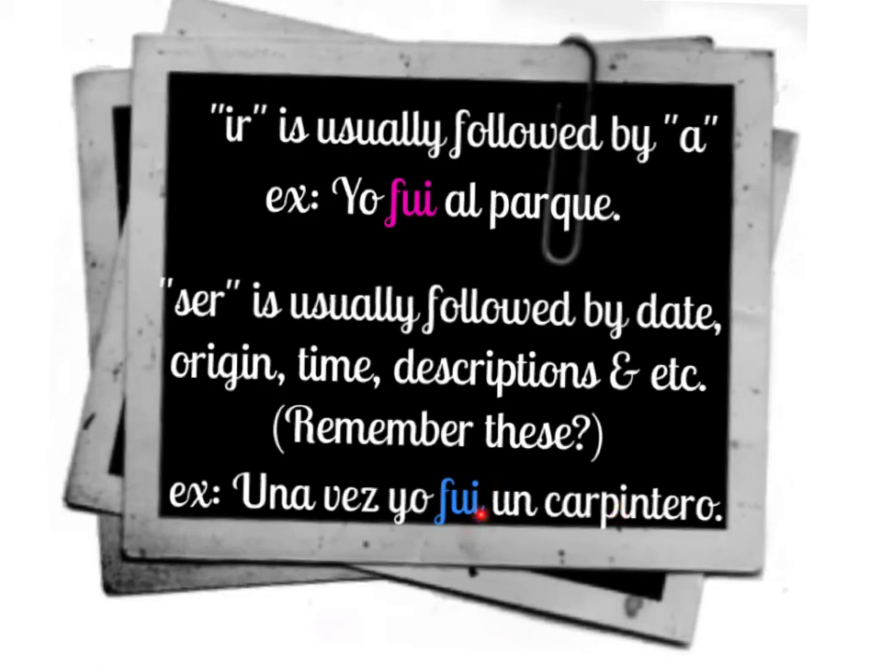Again, we see our verb fui here, and the context clues we're going to look for follow the conjugated verb. Un carpintero. I see that it's not a location, and I think, what is carpintero? It's a carpenter. So that is a profession that is typically used with the verb ser. So now we see that our sentence reads, una vez yo fui un carpintero. One time I was a carpenter.